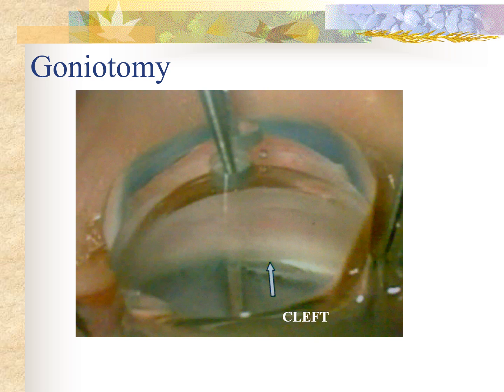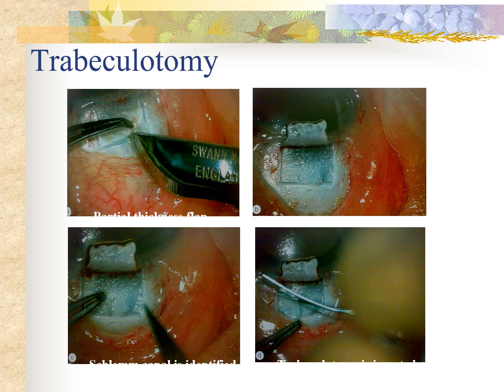The procedure is considered to be successful if there is a 20 to 30% decrease in the IOP post procedure. Always remember, goniotomy can only be done if the cornea is clear. If the cornea is edematous, angles cannot be visualized. So in such situations, trabeculotomy is the surgery of choice.